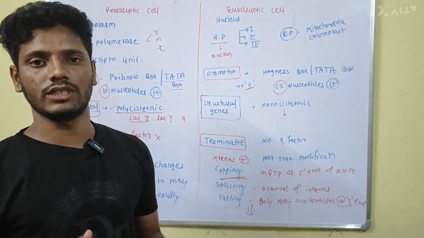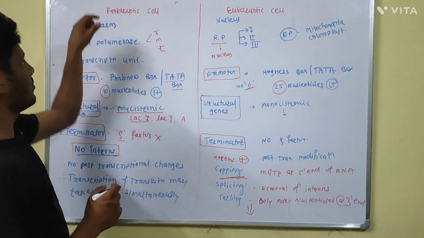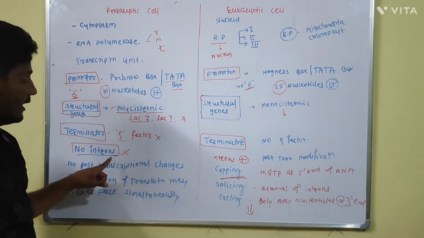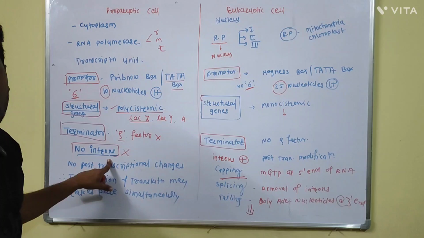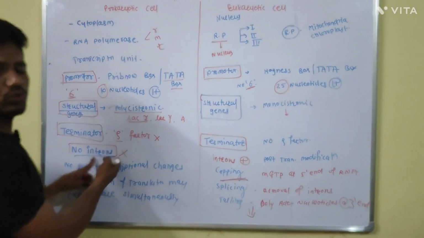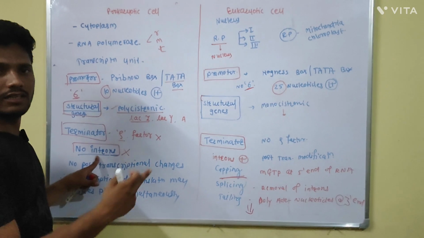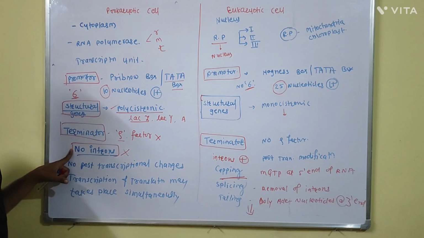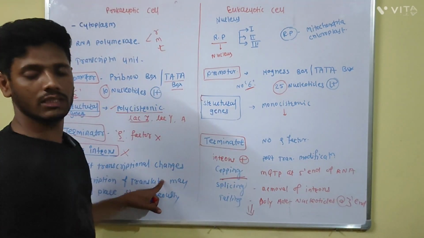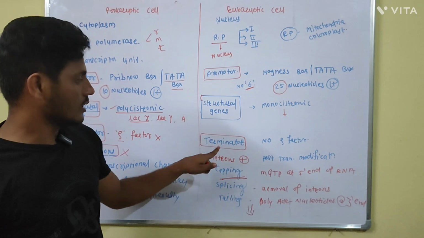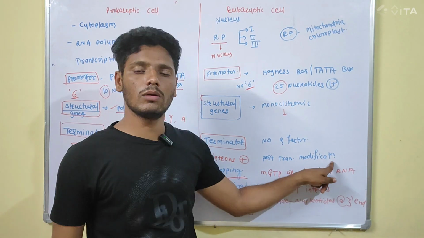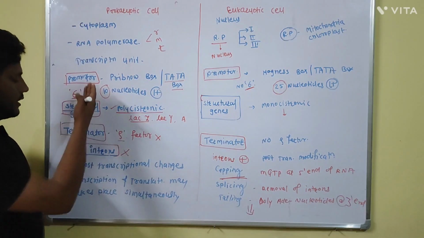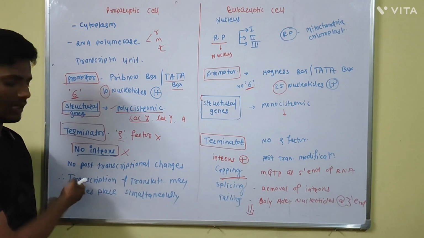After the transcription process, RNA is formed. In the prokaryotic cells, there are no introns in the RNA. What are introns? These introns are nothing but non-coding sequences, and they do not take part in the translation process. Hence, they need to be removed. No introns are present in prokaryotic cells. That's why no post-transcriptional changes are needed. But in eukaryotic cells, introns are present. That's why post-transcriptional modification is needed in the eukaryotic cells, as in prokaryotic cells no post-transcriptional changes are needed.